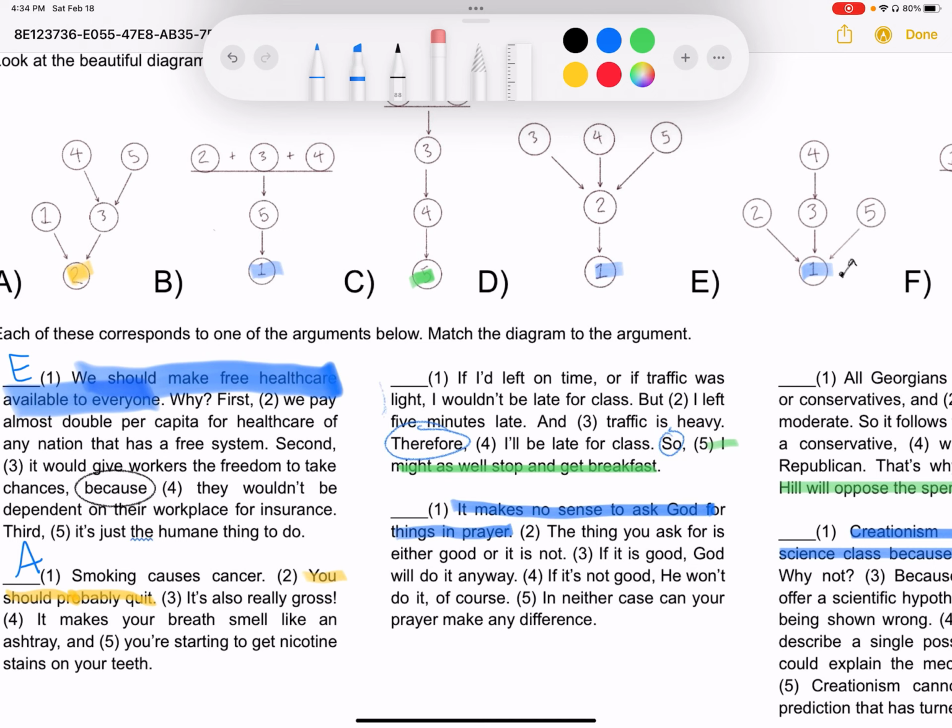Or do it the other way around. In neither case can your prayer make any difference. Why do you believe that? Because it's either going to be good or bad. And if it's good, God will do it anyways. And if it's not good, he won't do it. Those make sense both ways, right? Those arguments fit together in a way that none of the other patterns do. And that's why I know that B is the best answer for this particular argument.